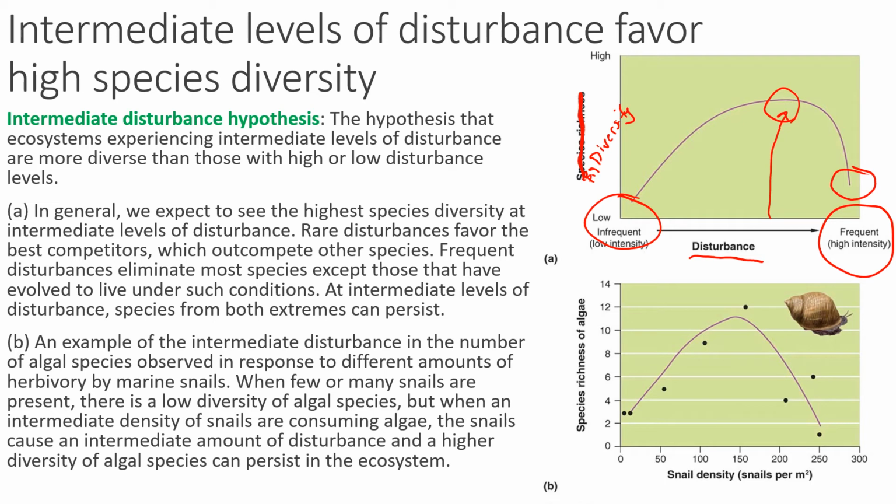So this one was the best competitor. Whoops, sorry, y'all. So best competitor. This one here favors species who adapt to the conditions. So evolved to the conditions, or has a high growth rate.